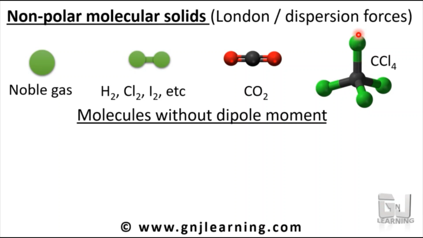Each Cl will pull away electrons, but since they are spatially arranged in a way that all the negative charges of the chlorine cancel out each other, this molecule is also a molecule without a dipole moment. So all these molecules have no polarity, or they are non-polar molecules.